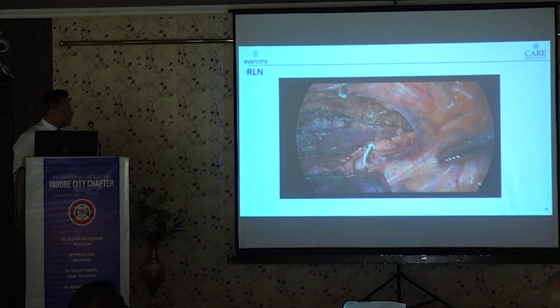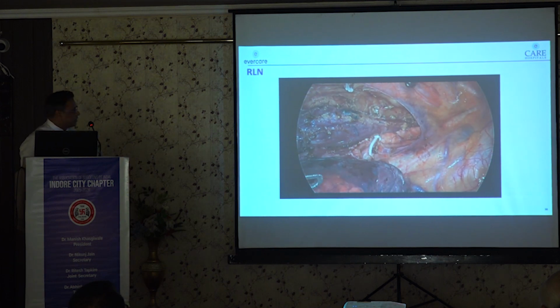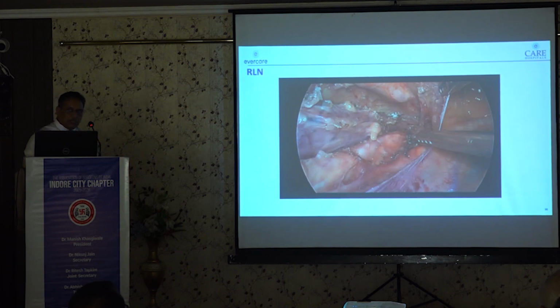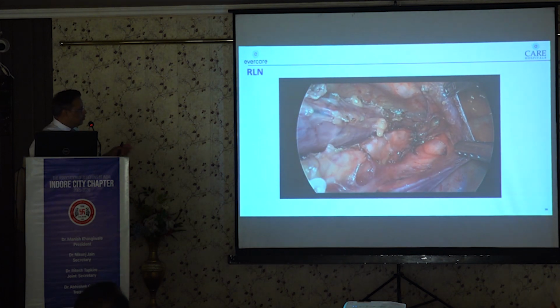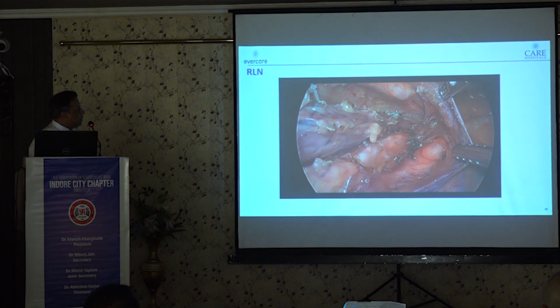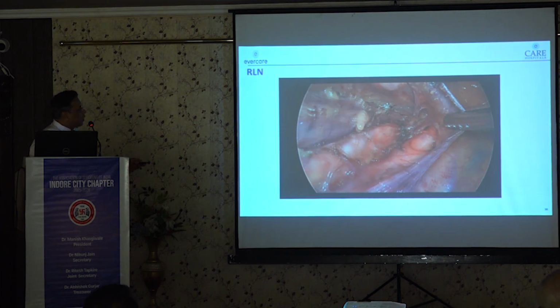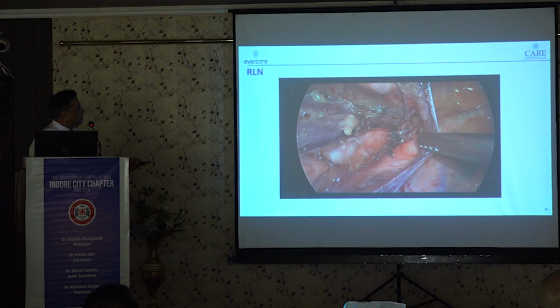Now once we have finished the infra-aortic part of the procedure, we have to go to supra-aortic dissection, and the important structure here is the recurrent laryngeal nerve. We need to follow the vagus nerve, the right trunk of the vagus nerve, and then we have to identify the right recurrent laryngeal nerve, which is going to wind around the subclavian artery in this location.